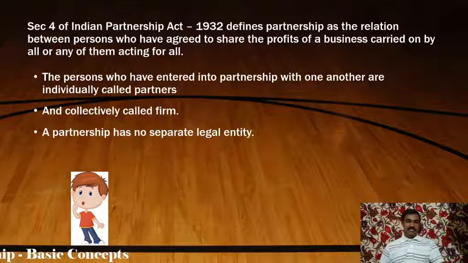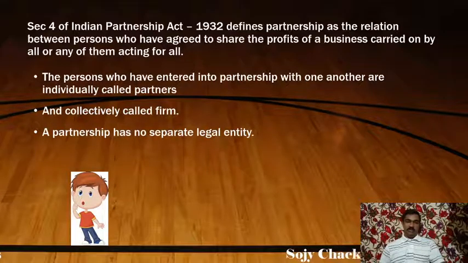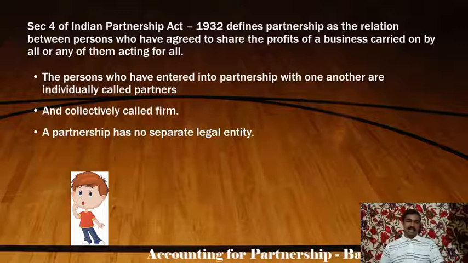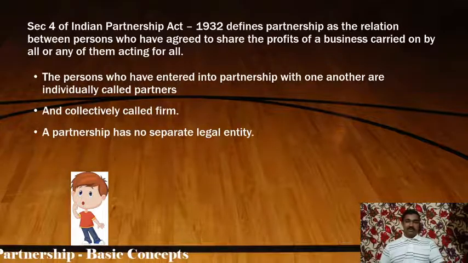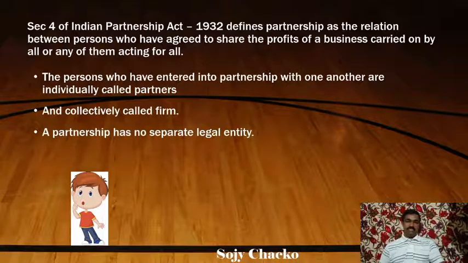They are collectively called a firm. Thus, John and Tom Associates. That's a firm. All the partners collectively are called a firm. Then, partnership firm has no separate legal entity.